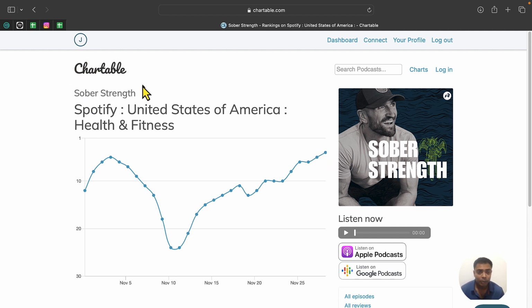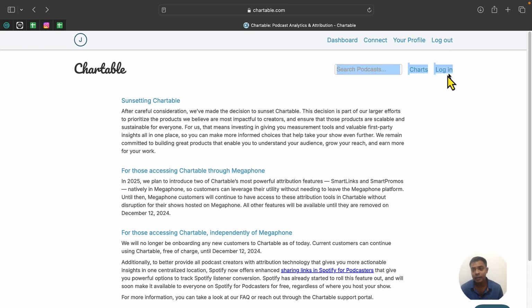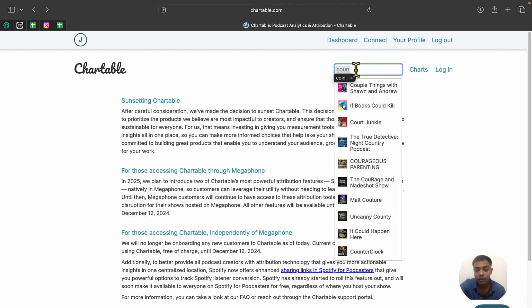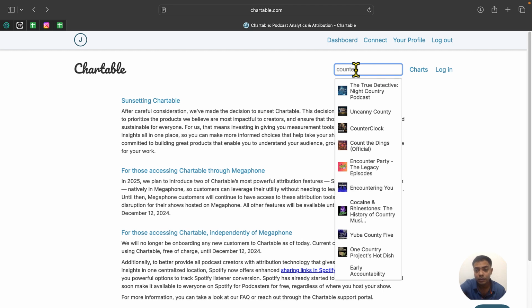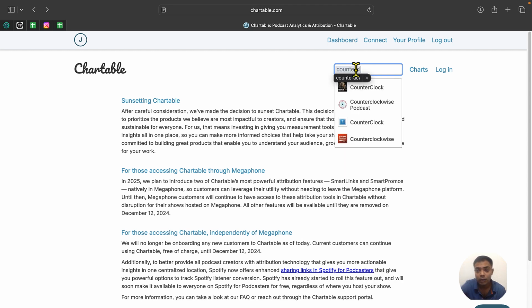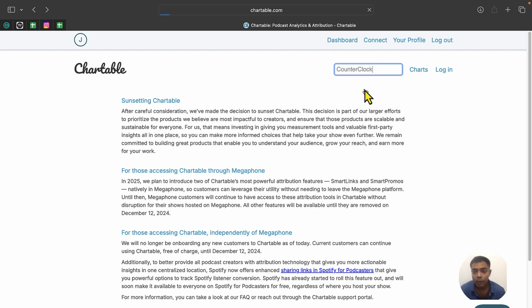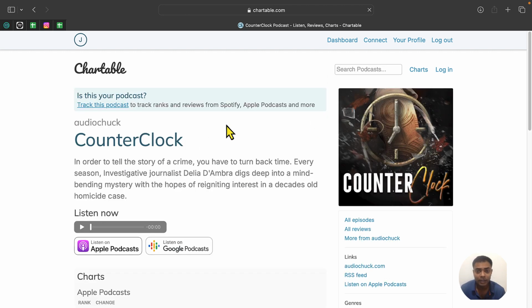So this is the Chartable podcast tool, and for this you have to log in. Just tap here on login and log in with your podcast or your email. If you search for any other podcast, we can see the same things. You can simply search Counter. All right, we can see this CounterClock podcast analytics.